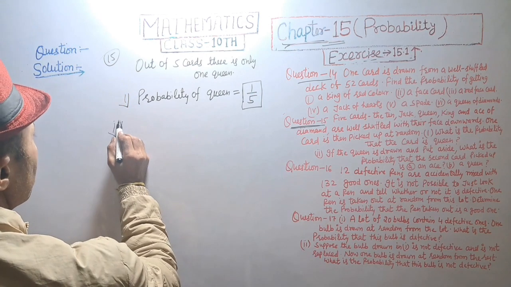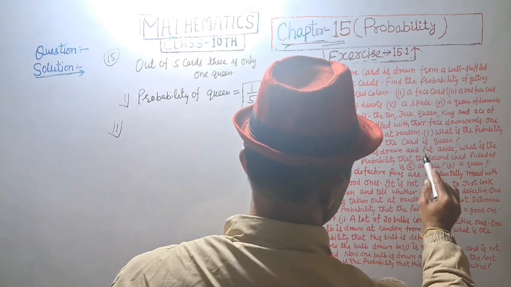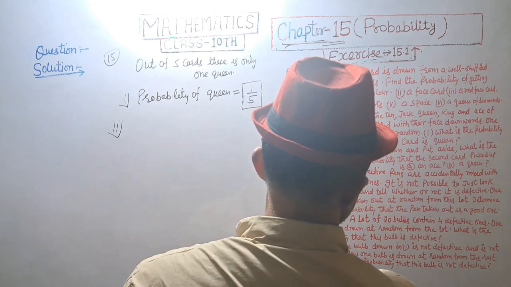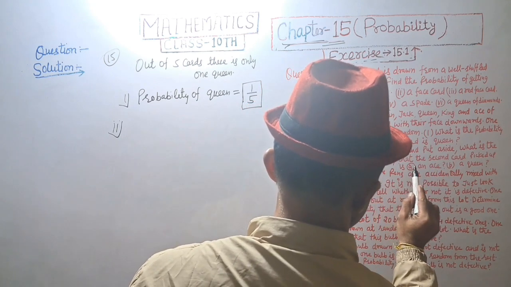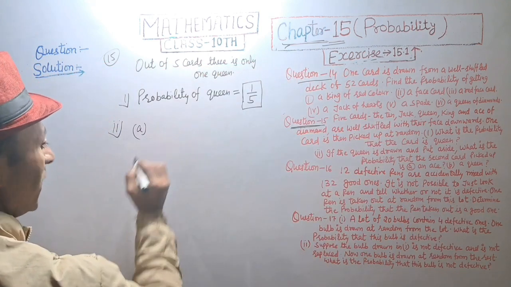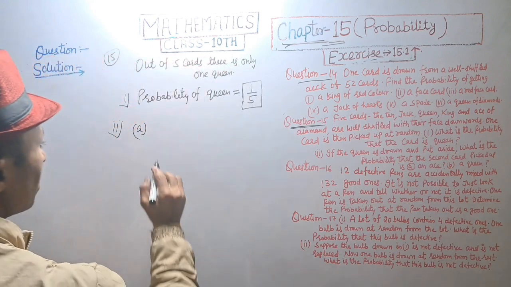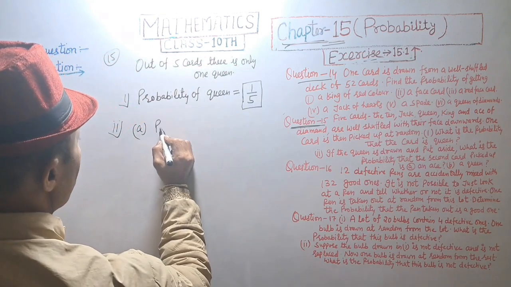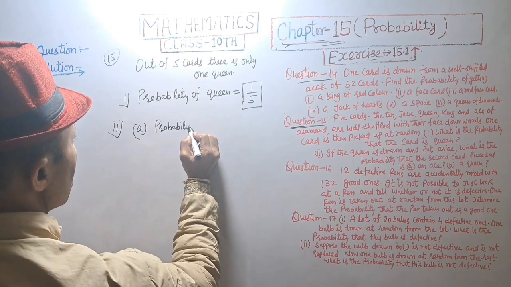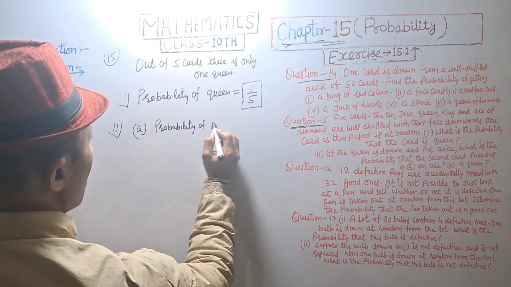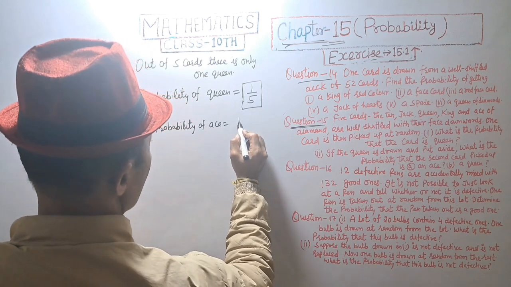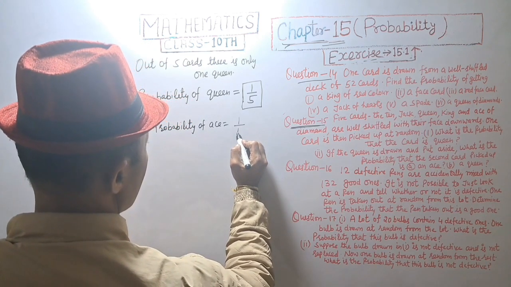And second part, if the queen is drawn and put aside, what is the probability that the second card picked up is an Ace? Second, A. Probability of Ace card is equal to 1 by 4.